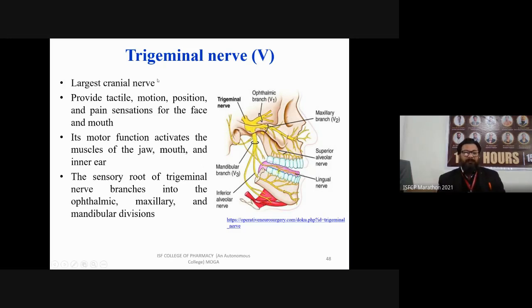So what are the functions of the trigeminal nerve? This is the largest cranial nerve. It provides tactile, motion, position, and pain sensation for the face and mouth. Its motor function activates the muscles of the jaw, mouth, and inner ear. The sensory root of the trigeminal nerve branches into ophthalmic, maxillary, and mandibular divisions. So these are different types of functions related to the trigeminal nerve.